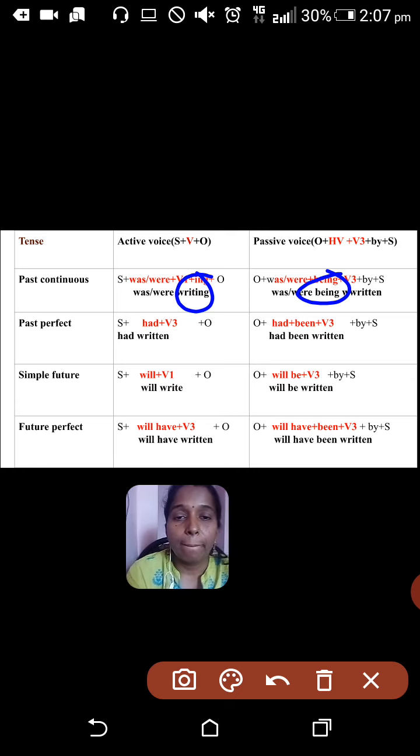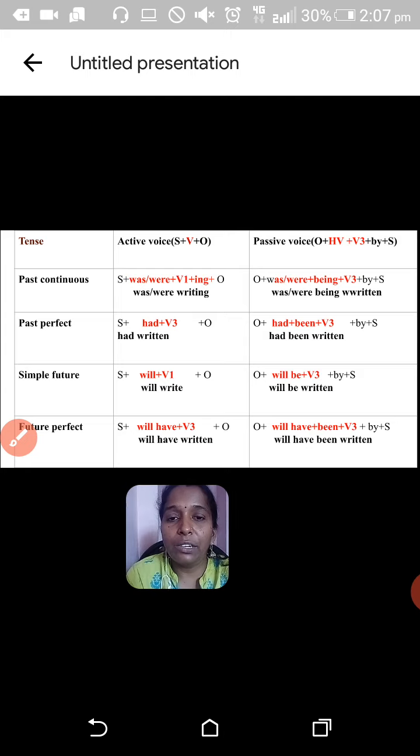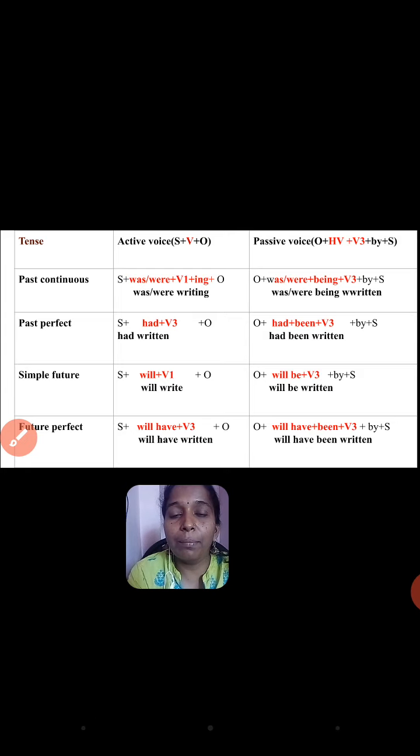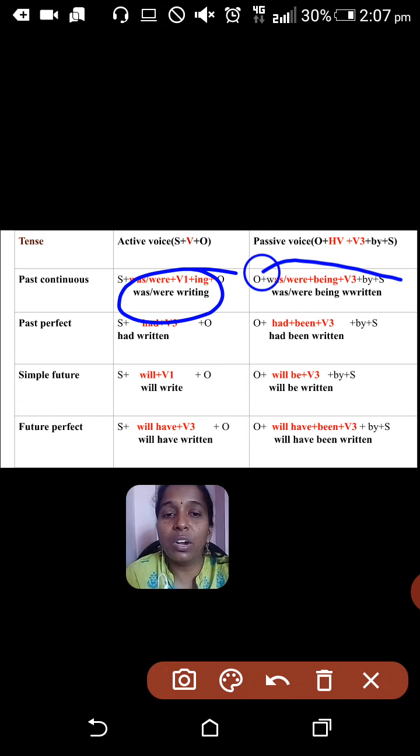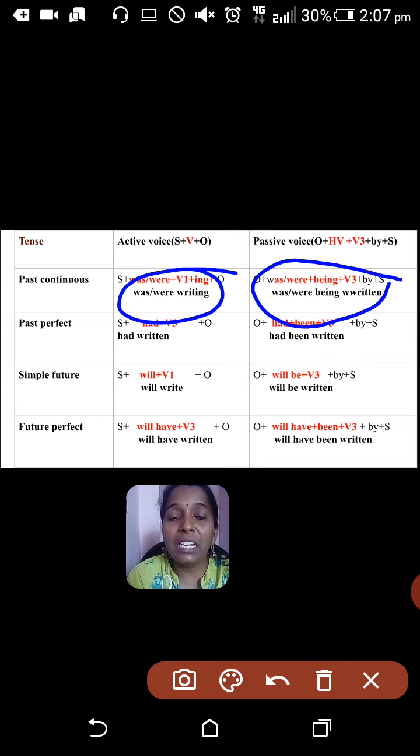Okay, so in past continuous tense, active voice verb form will be was or were plus verb plus ing. That should be changed to was or were plus being plus V3 plus by plus subject. That should be changed like that. Was or were being written, we have to change like that.